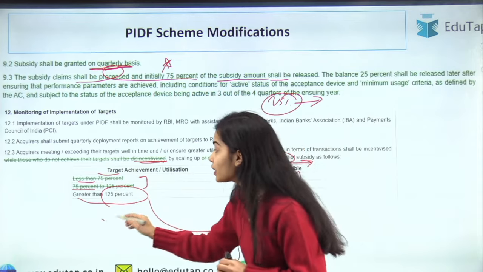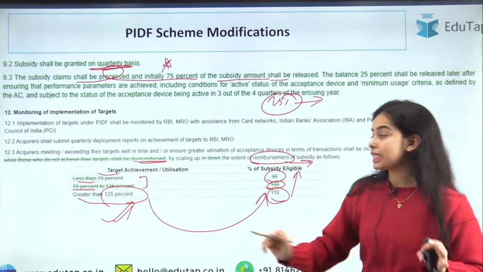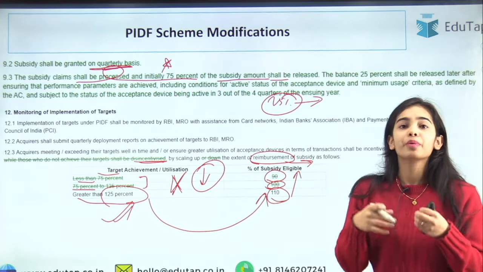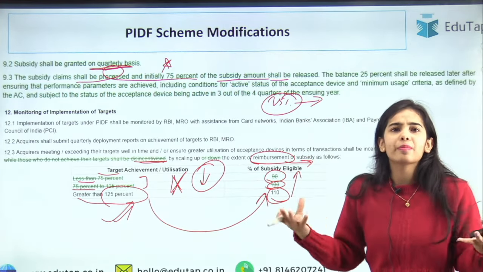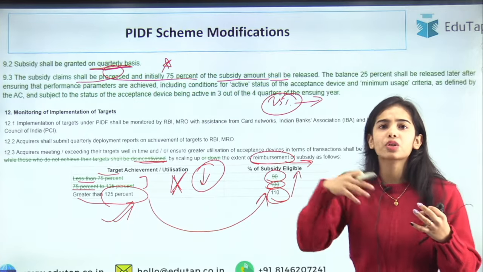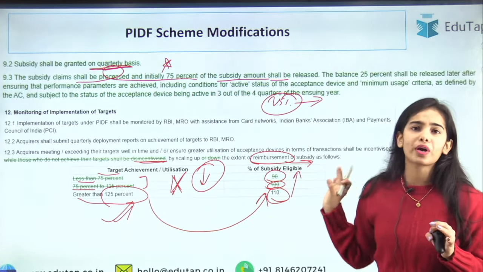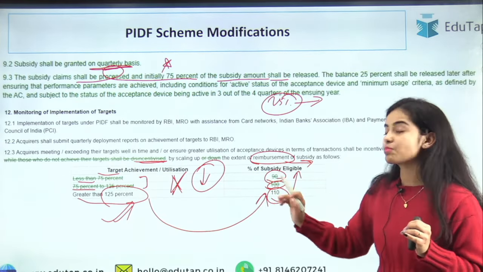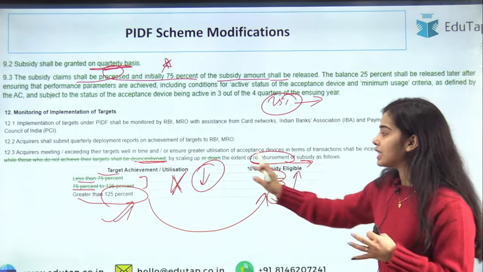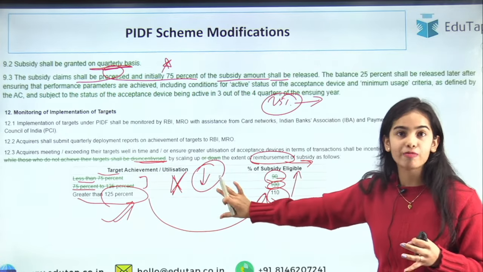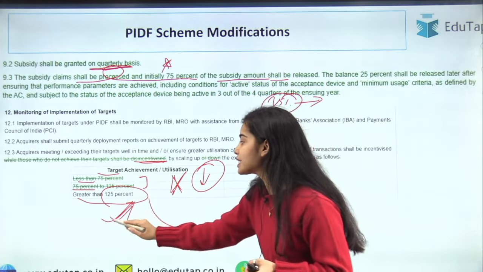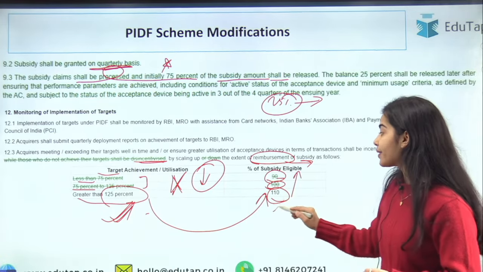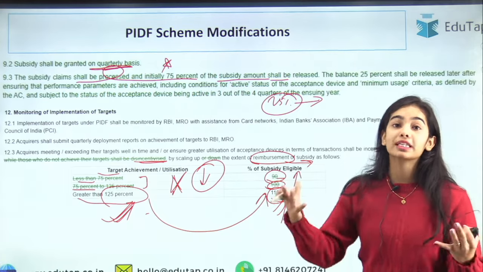But now, if you are doing greater than 125%, these two criteria are being cut. There is no disincentivization that is happening, because due to this, the acquirers or the deployers were not willing to deploy the payment infrastructure, because we will be punished. We will not get as much subsidy as we should get. So now this disincentivization has been cut off by the Reserve Bank of India. There is only the incentivization criteria that if you do more than your target, you will get 110% of the subsidy, that is more than the subsidy amount.